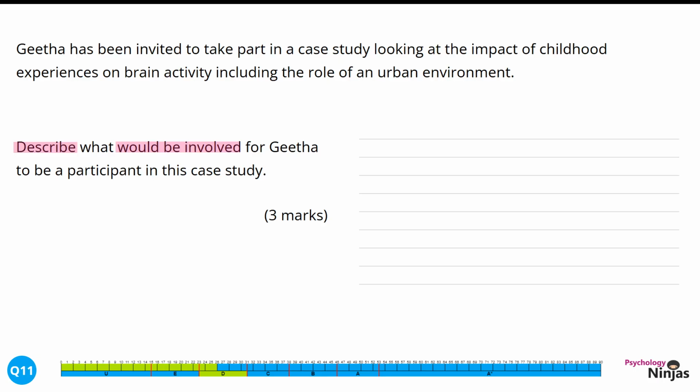Our final component in breaking down this question is what would be involved for Geetha. So we need to link this back into the aim of this particular piece of research and make all our examples relevant to the stem. Let's jump into our response.